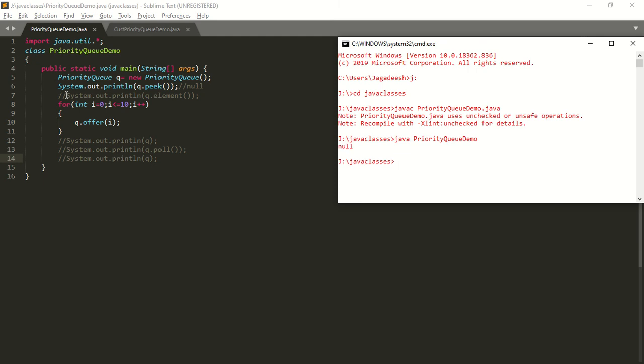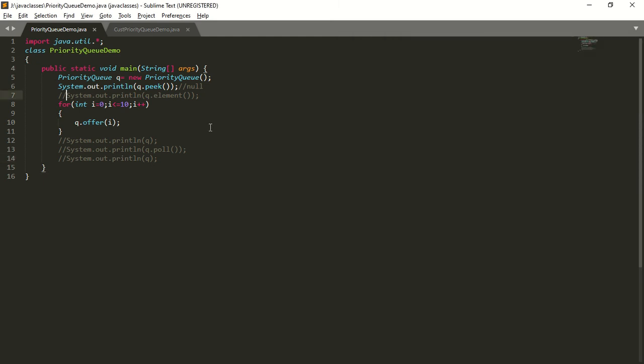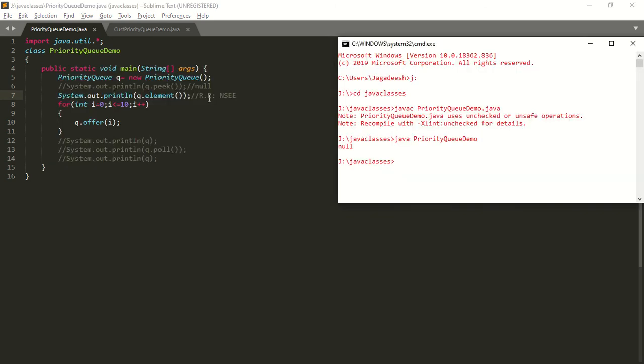Next, I am calling the element method. So why is the element method used? The element method is used to access the head object from the queue. So what happens if the queue is empty? If the queue is empty, the element method raises a runtime exception, saying NoSuchElementException. So what happens if I run this statement? It is going to raise a runtime exception. So what is that runtime exception? NoSuchElementException.